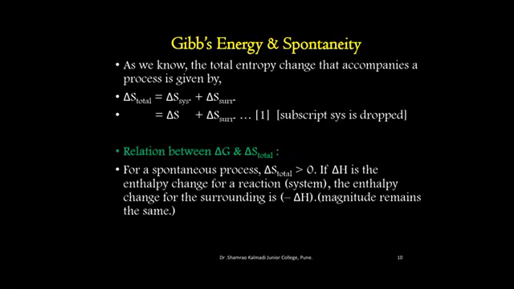If delta H is the enthalpy change for a reaction, the enthalpy change for the surrounding will be minus delta H. The magnitude will remain same.